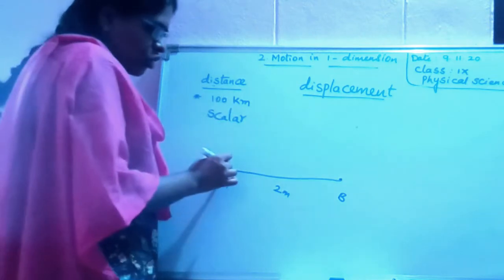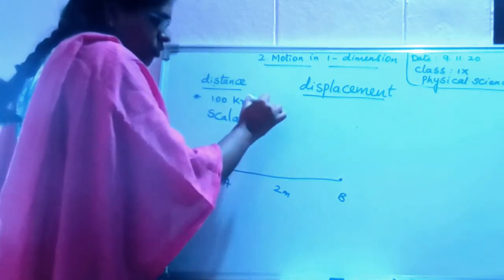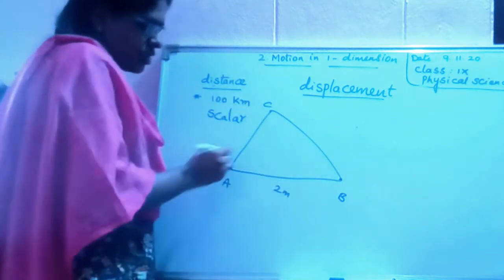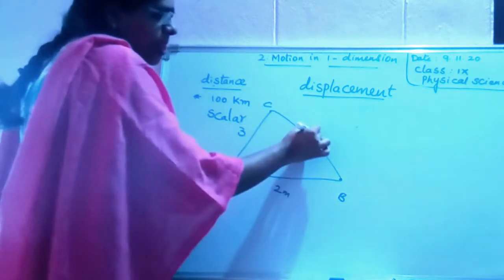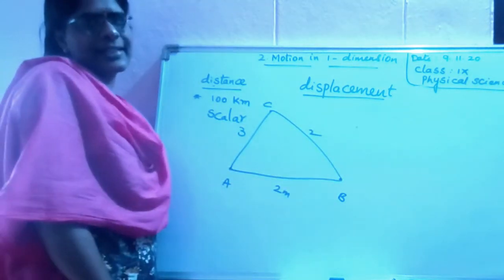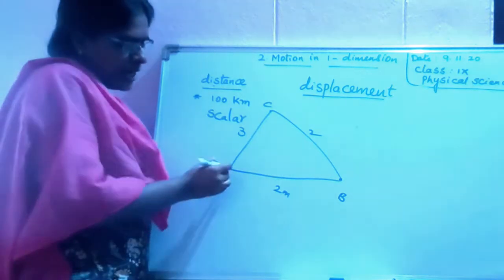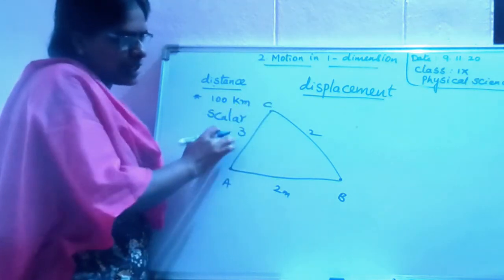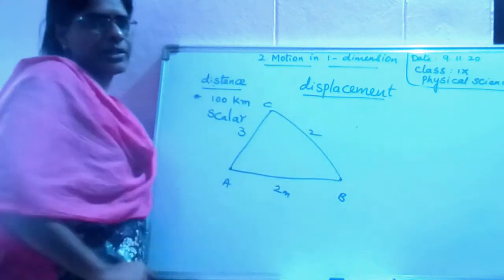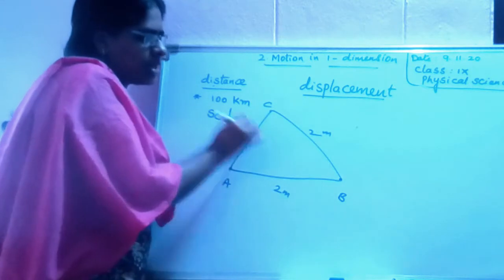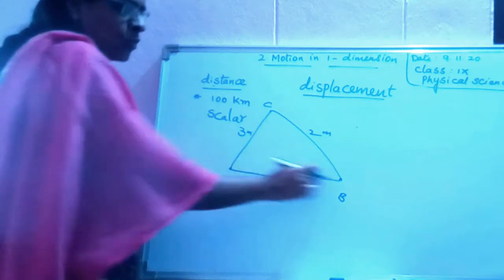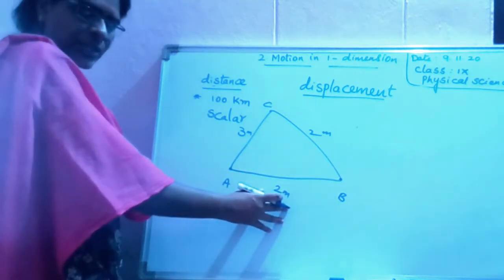He can also move in this pattern. There is another possibility. He can move from A to C and then from C to B. He can directly move from A to B in 2 meters.